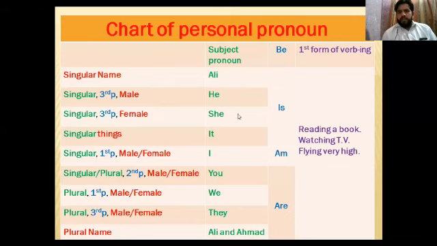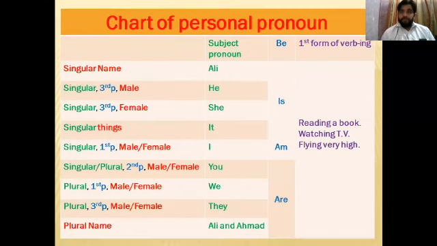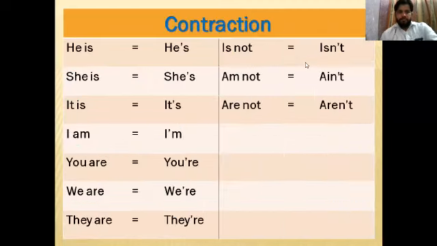Let me start again. The subject pronouns, as you told, Ali, he, she, it, I, you, we, they. With a singular name we will use is, with I am, and with you, we, they, and plural names, you will use are. Then we have contraction.